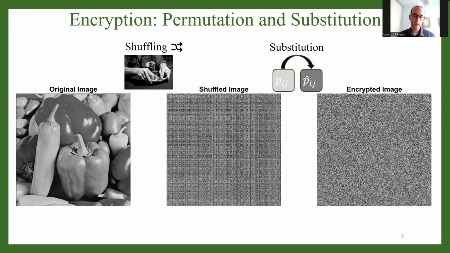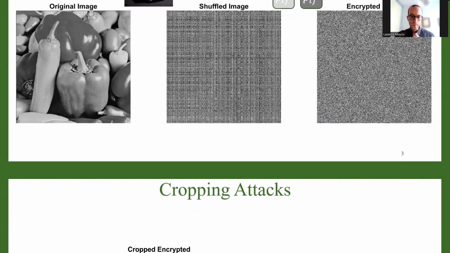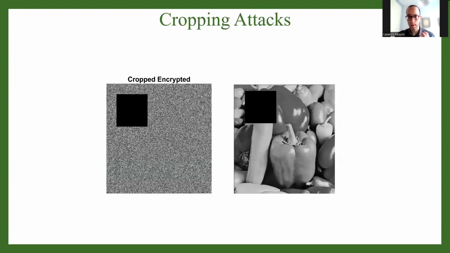Now we're going to talk about the second argument here: if substitution is so good, then why do we need shuffling? I mean, we're taking each pixel value and replacing it with another one. So the immediate thought is that this should be extremely secure, right? Well, although substitution is very good as a process, we also need shuffling in specific situations to protect against some sort of attacks on the signal. So the most important attack is the cropping attack.